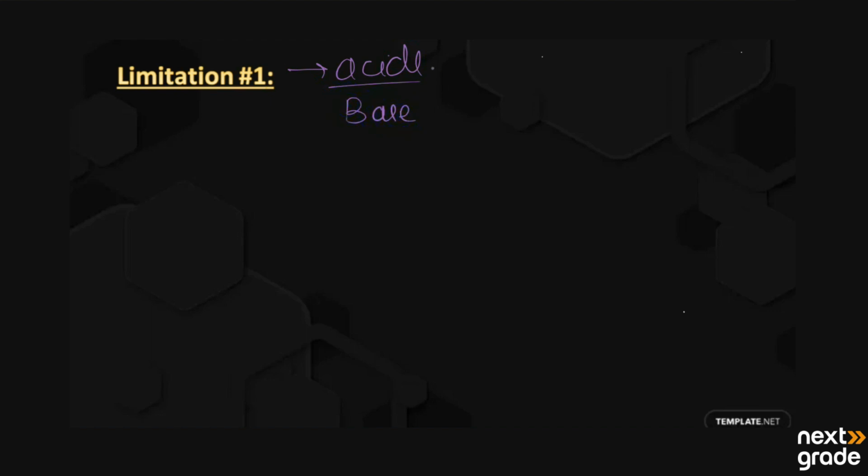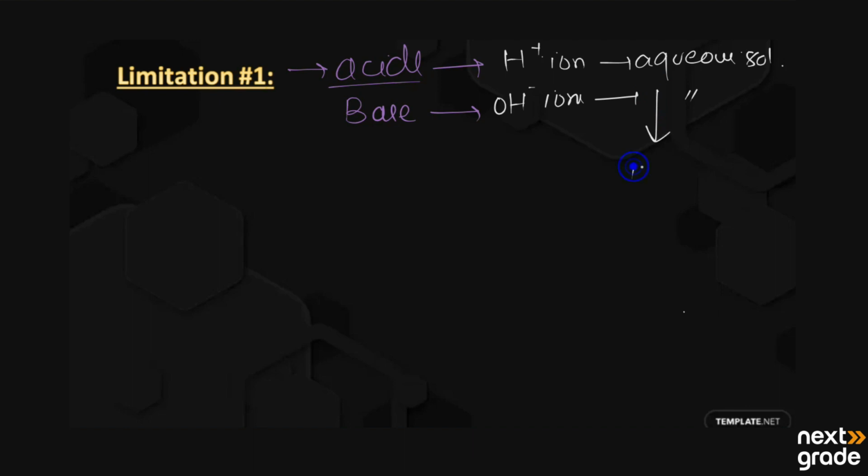So according to Arrhenius, acids are the substances that are going to produce H positive ions in aqueous solution. And on the other hand, the bases are the substances that are going to produce hydroxide ions when they get dissolved in water or in the aqueous solution. Aqueous solution means the solutions that are having water as a solvent.